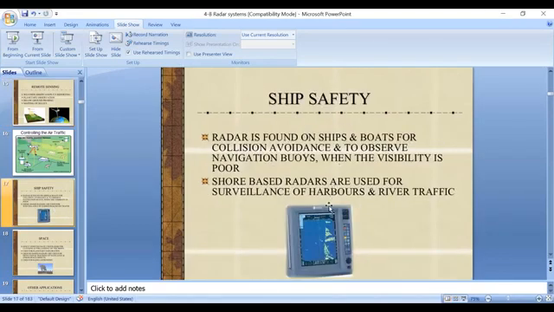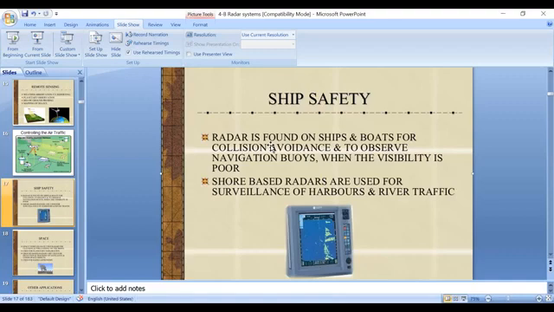And ship safety, I already showed how a radar system provides ship safety, because we are using 360 degree rotatable directional antennas at the top of a ship, which send electromagnetic signals over the sea and can identify other ships and their direction.